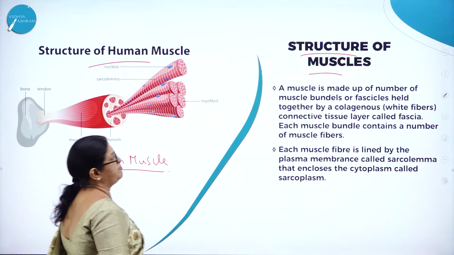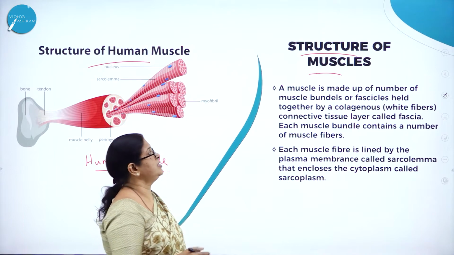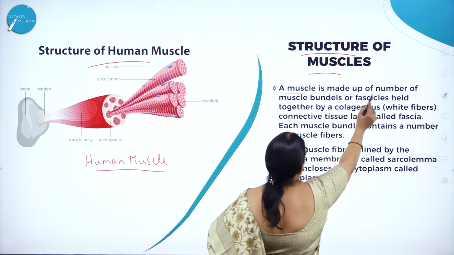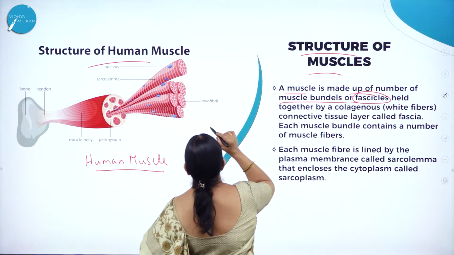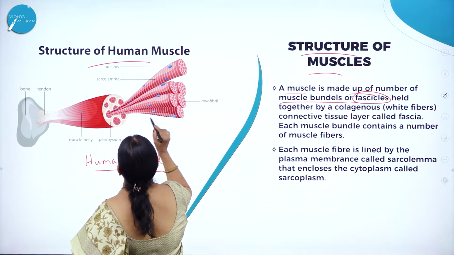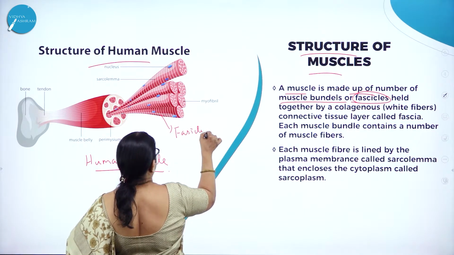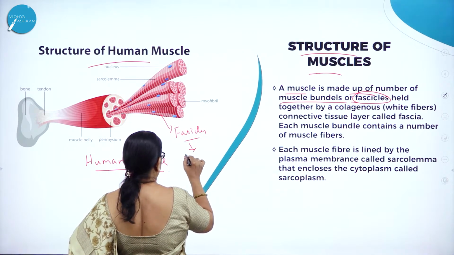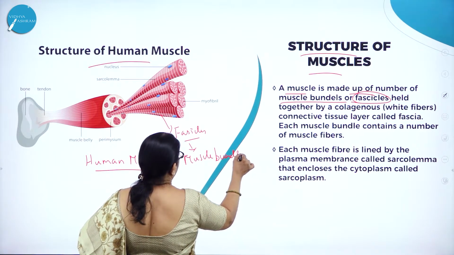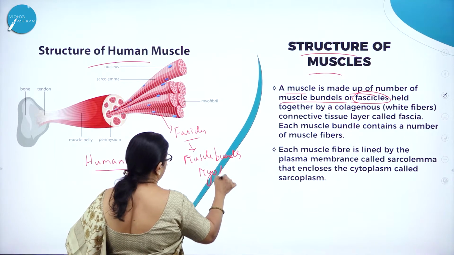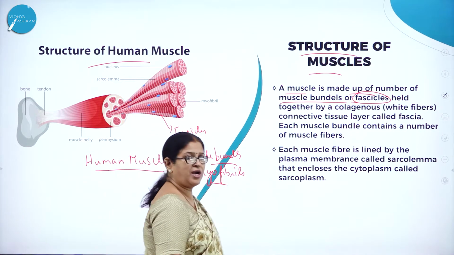Structure of human muscle. Now let us understand the structure of a muscle. A muscle is made up of a number of muscle bundles, or what we call fascicles. Here you can see the fascicles. These are called fascicles, or we can also call them muscle bundles, or myofibrils.